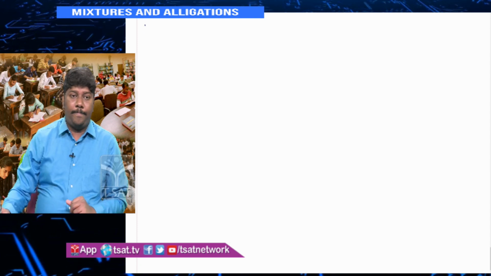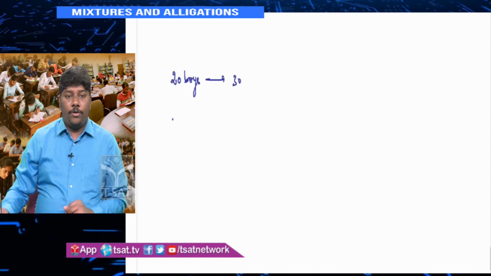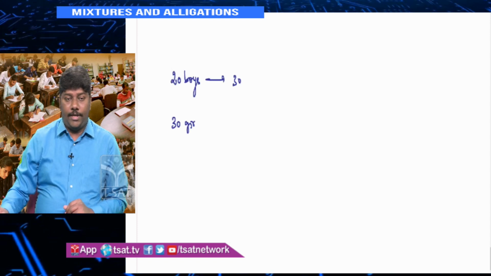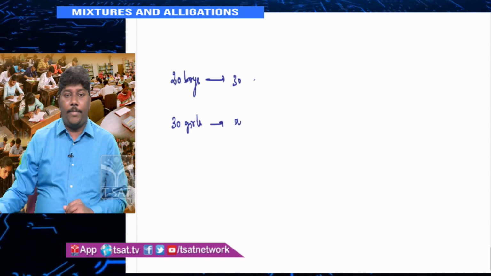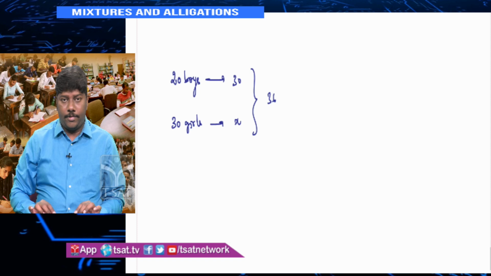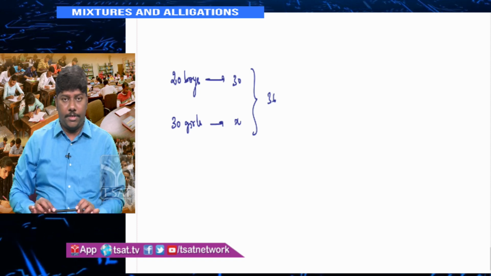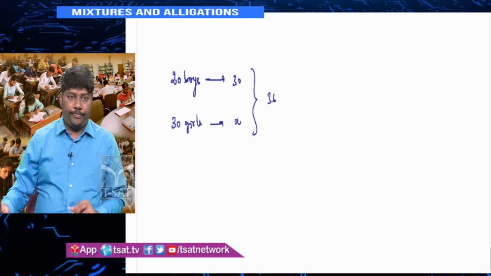Suppose sometimes they say the same question: the average score of 20 boys is 30. We don't know the average score of the girls, there are 30 girls, but the combined average, if I say, is 36. So just now we have done the sum. Okay, we got the average as 36. We also know the x value is 40, because we have seen this example here.